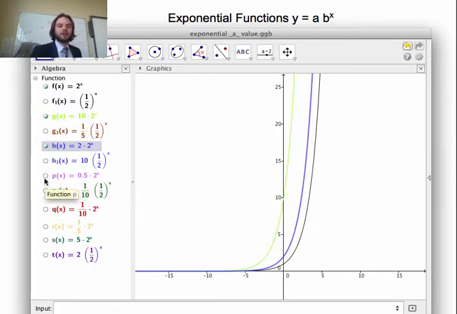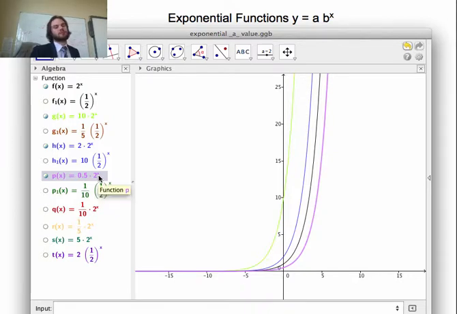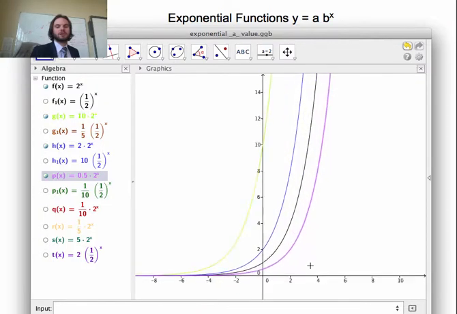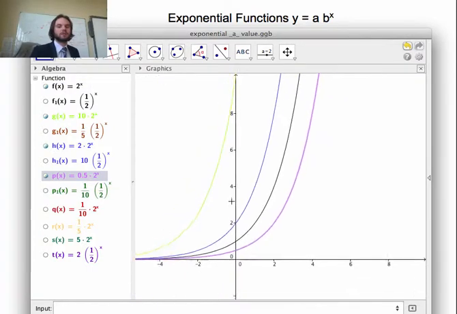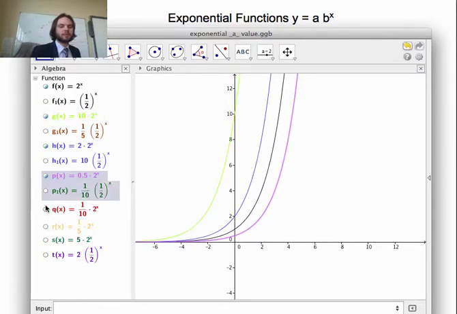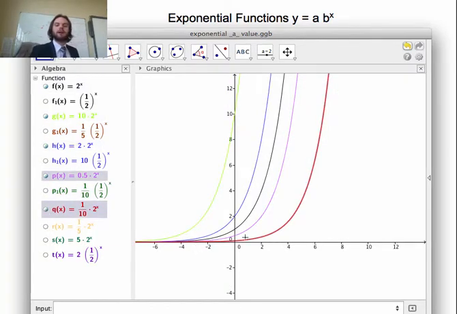Okay? Let's take a look at 0.5. So if I have 1/2. Well, 2 to the power of 1 is 2 times 0.5 is 1. So that's interesting. If we zoomed in here, we have 1 is 1. So right there, right? Because 2 to the power of 1 is 2, then multiplied by 0.5 is going to be 1. All right, let's take a look at my next one here. We have 1 over 10. It gets farther away. And my y-intercept is 1/10, and we're going farther away.